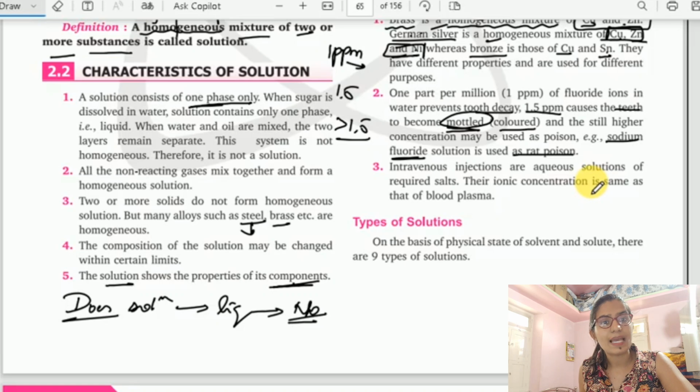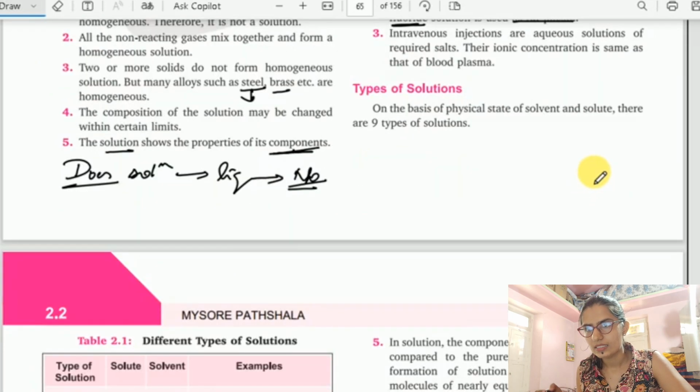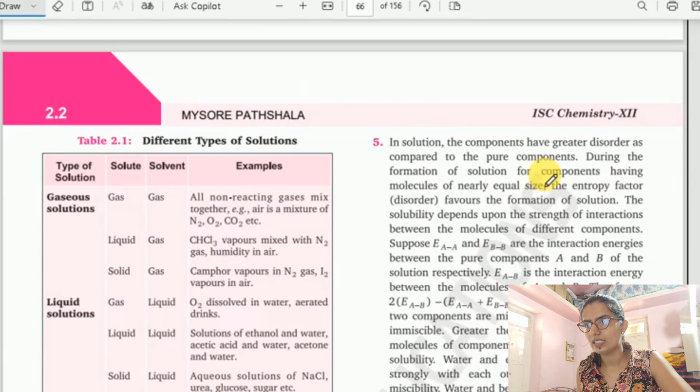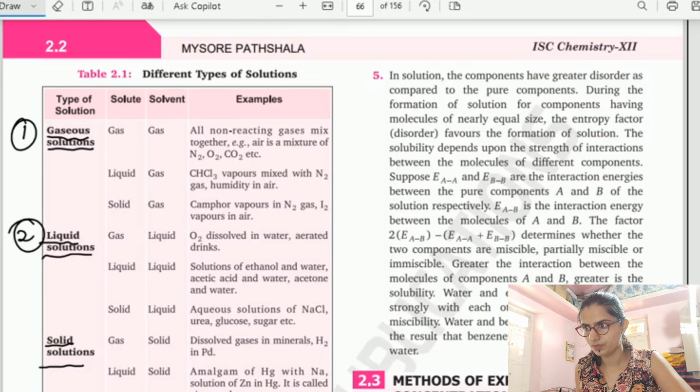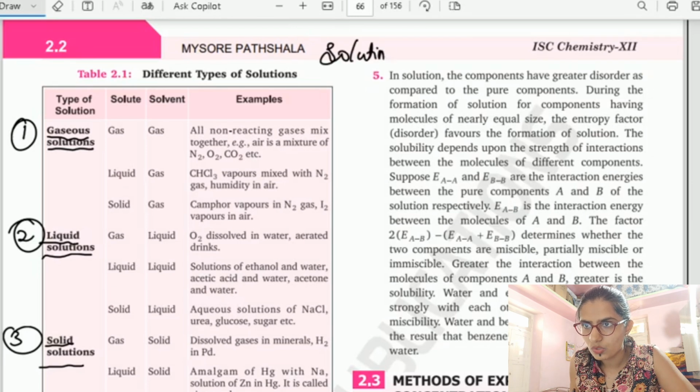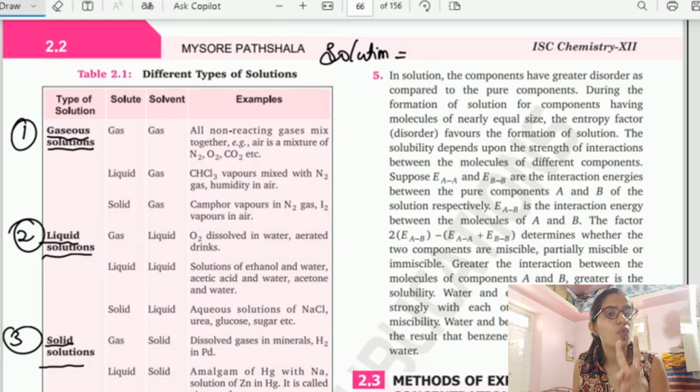Then let us move on to types of solution, which are classified into three types: gaseous solution, liquid solution and solid solution. We know that a solution has two important components, solute and solvent.